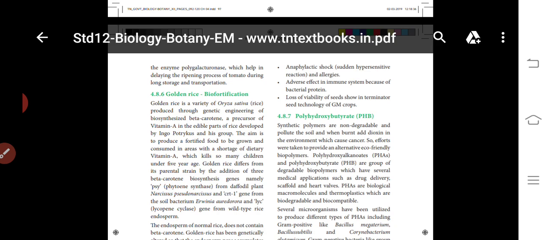So the scientists decided to produce rice that contains beta carotene, which is golden rice.